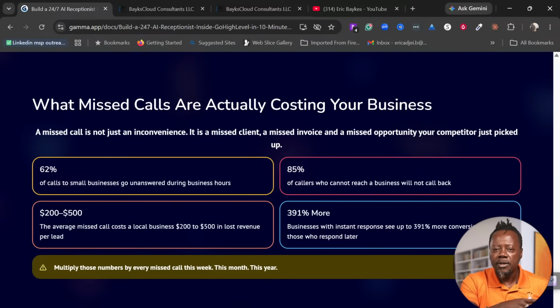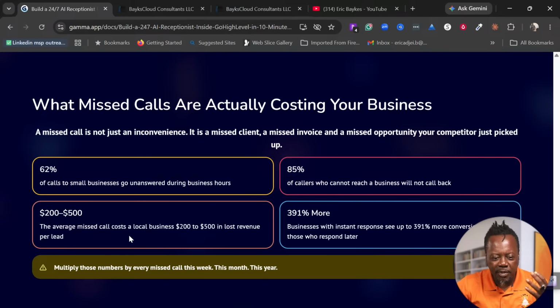They are going to call a different vendor. 85% of callers who cannot reach a business will not call back. So 85% of the 62% will never call back that business. That business has lost that opportunity. It's gone to the next person who is ready.